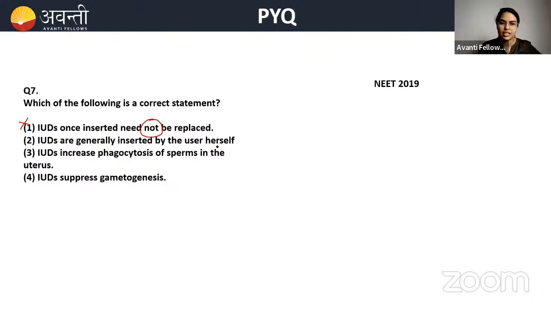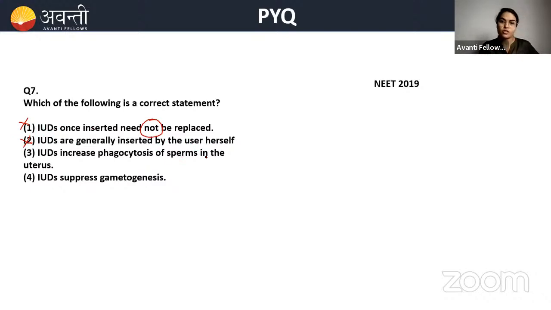Now, IUDs are generally inserted by the user herself. No, definitely not. It is not like a condom. This has to be done by the doctor or a nurse, the physician or the person who is responsible. Self to bilkul nahi beta. We are not introducing it ourselves.